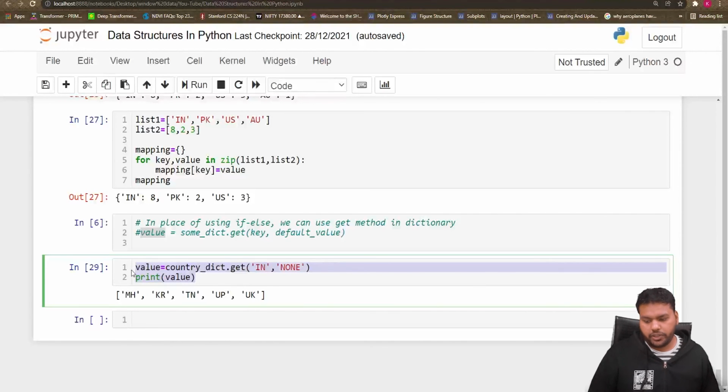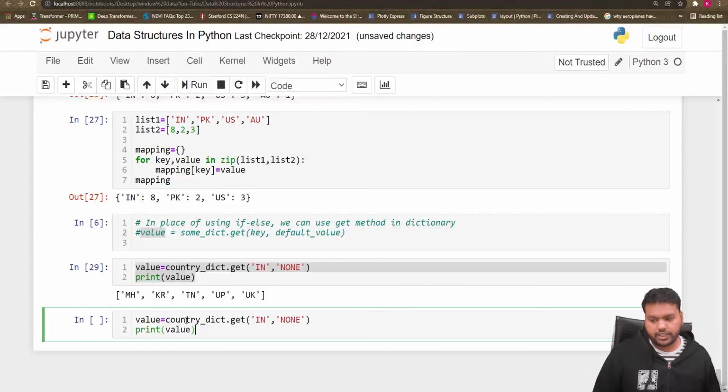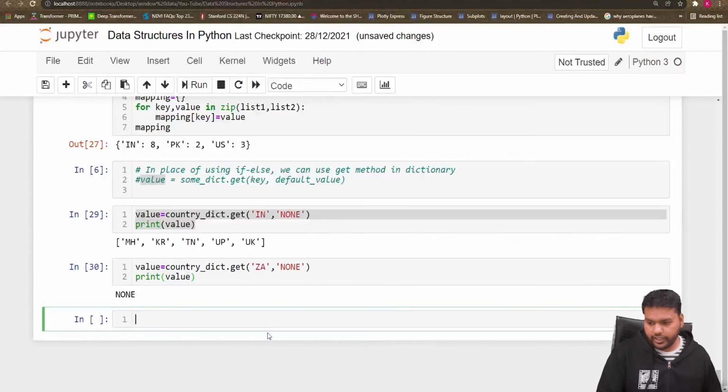But if we take a new case and define a key which does not actually exist in our dictionary, suppose South Africa, I think ZA, so ZA, what will it return? It should return None. That's what it is returning. So in place of if else, we can use this dot get method to fetch the values for a particular key. If that key has no value, then it will return None. So that's the basics of a dictionary.